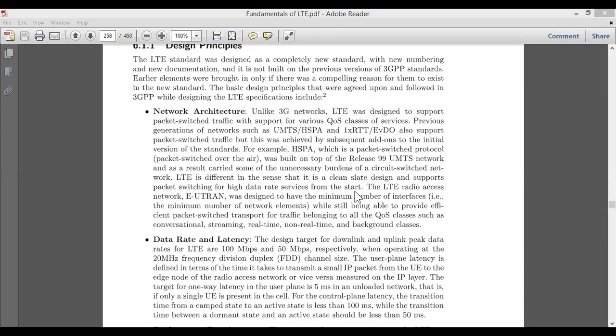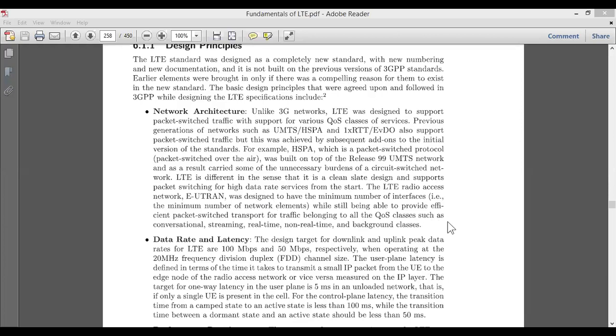The design used for the LTE radio access network will have minimal interference, to overcome such network issues, and it should be made in such a way that all services follow the packet switching architecture.